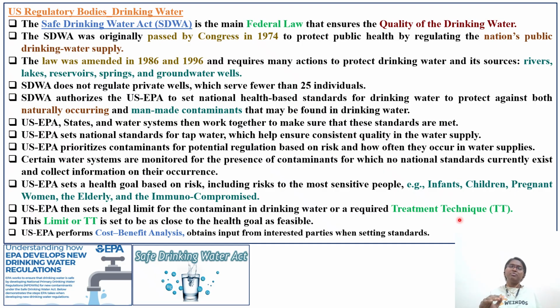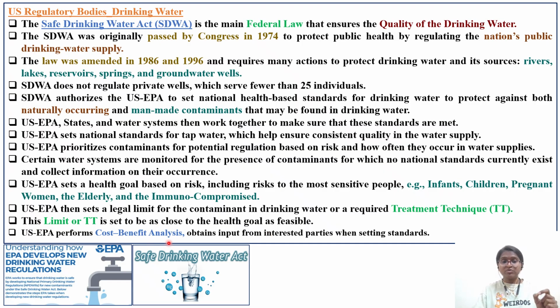Then the EPA will tell them that this is the treatment technique, or this is the chemical treatment that needs to be done in order to bring the levels below the set limit for that particular contaminant. This limit or TT, the treatment technique, is set as close to the health goal as possible or feasible.